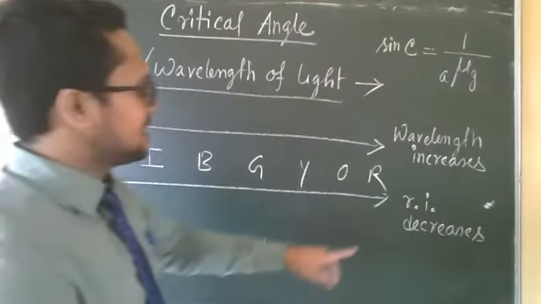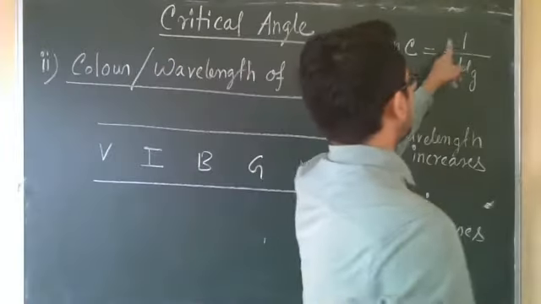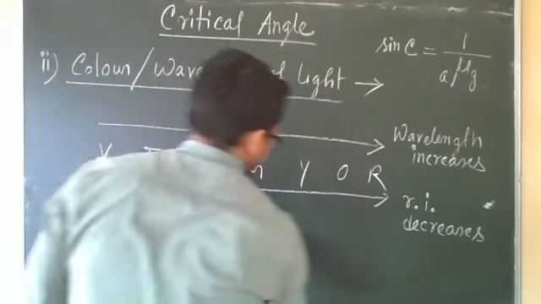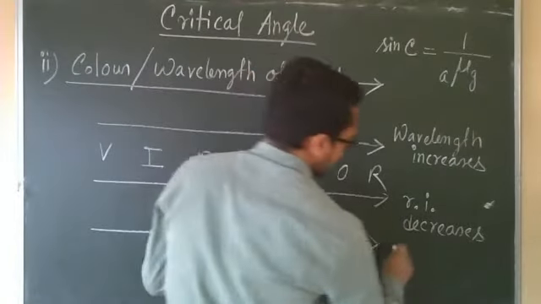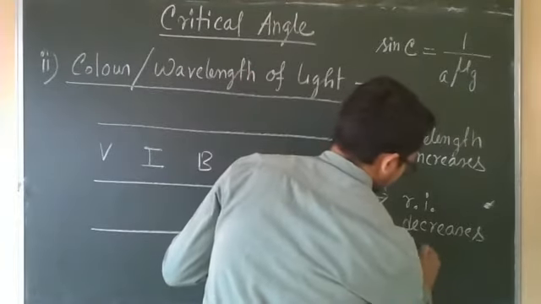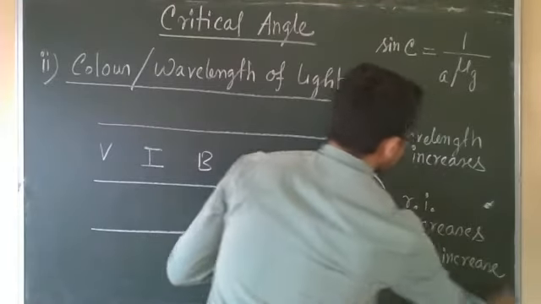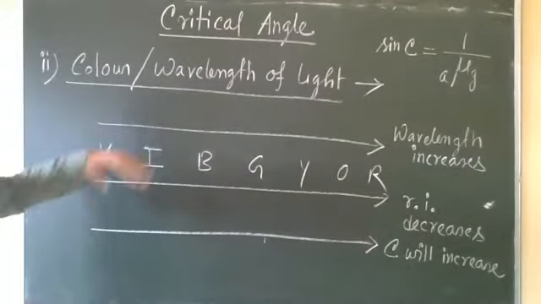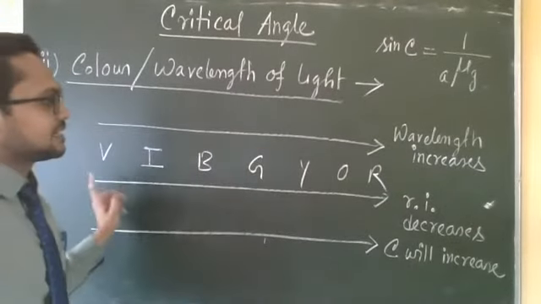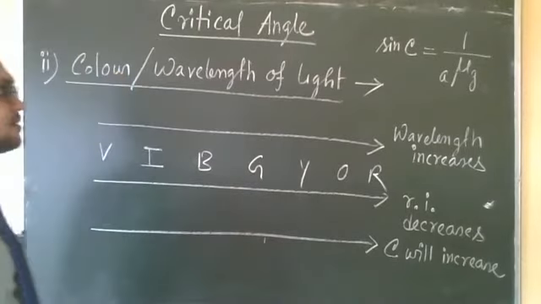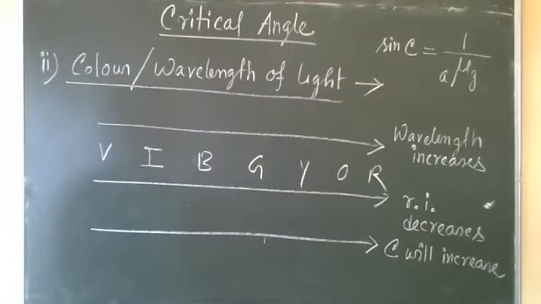Now refractive index decreases means, since refractive index and critical angle are inversely related, in this direction critical angle C will increase. So wavelength increases in this direction, refractive index decreases, and C will increase. This is the second point.